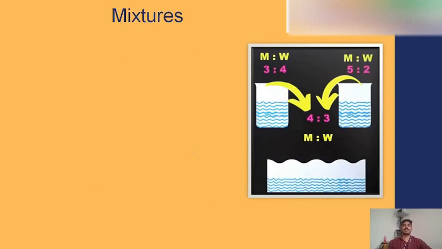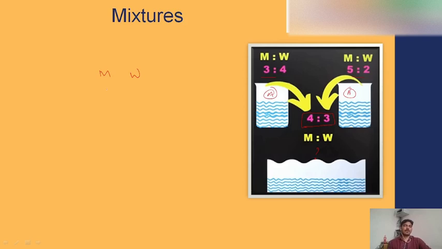Okay, this was the next one here. These are of a similar kind, but the only difference is that in the previous two example problems we covered only the equal ratio. Now we are mixing in a 4 is to 3 ratio here. So container 1 contains milk and water in the ratio of 3 is to 4 and container B contains milk and water in the ratio of 5 is to 2. We are mixing them into a bigger vessel and we need to find the ratio of milk and water present in the bigger vessel here.